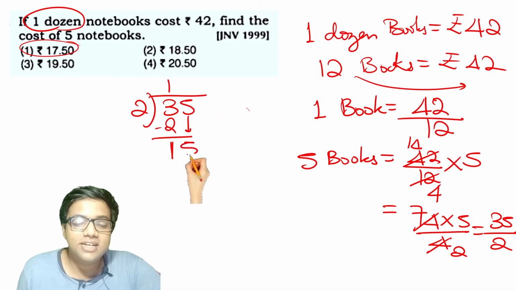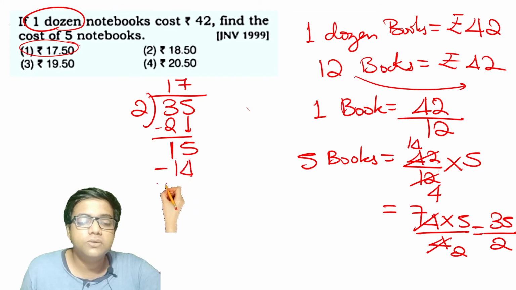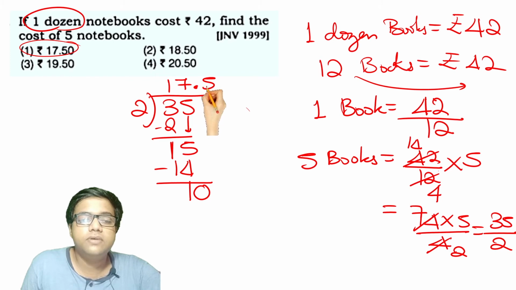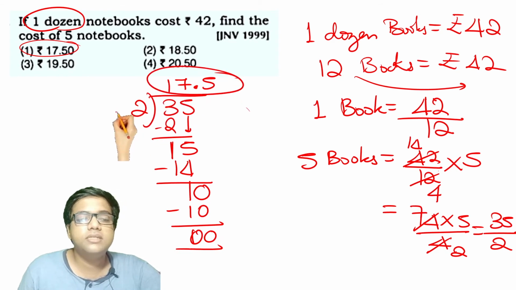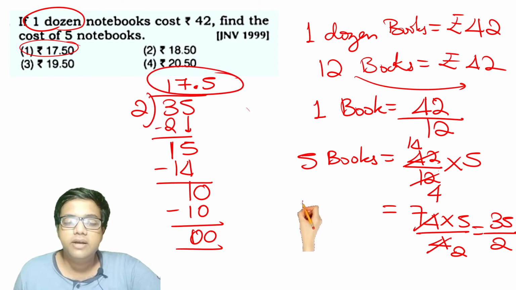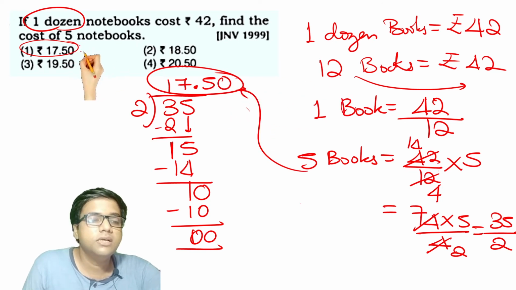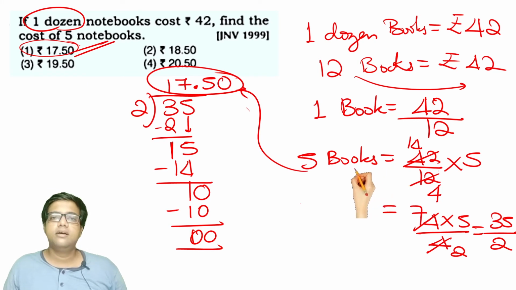And 5 comes down, and 2 7s are 14. So you get the remainder 1. So you keep a 0 and put a point here. 2 5s are 10. So you will get the remainder 0. So the quotient is 17.5, and the cost of 5 notebooks will be 17.5 rupees, not 17.50 rupees. Option 1 is the right answer for this question.